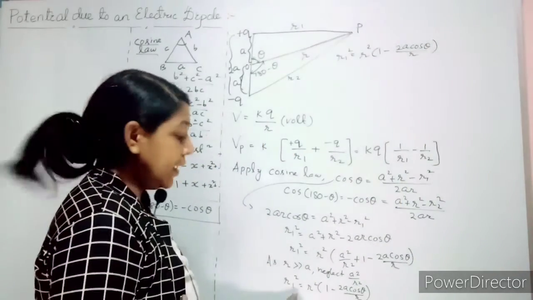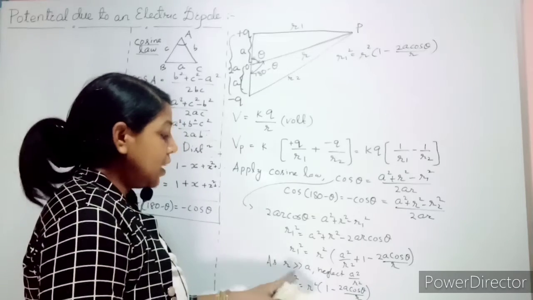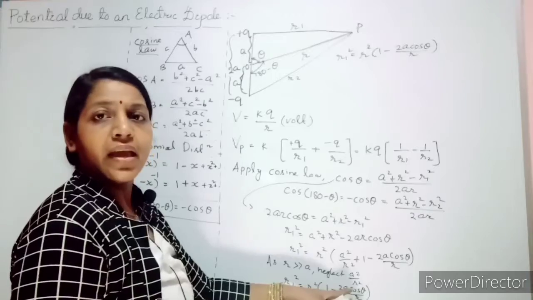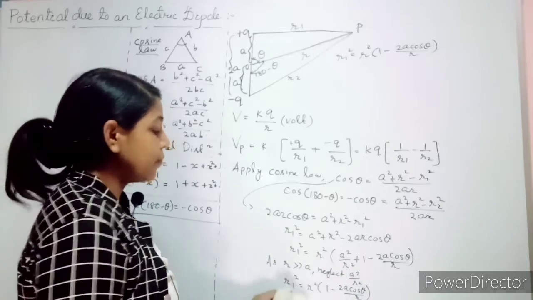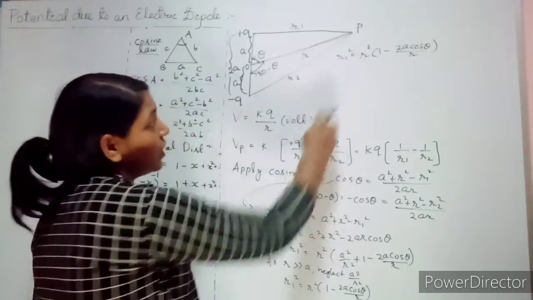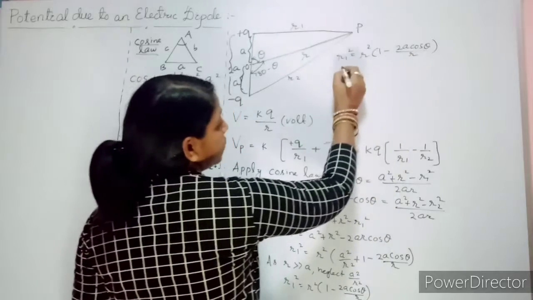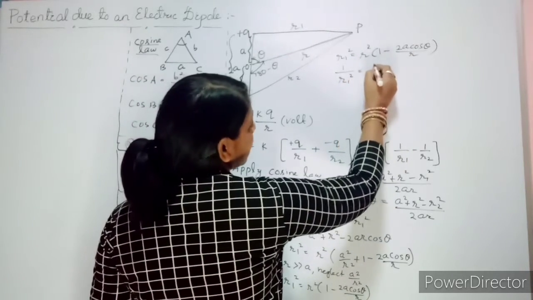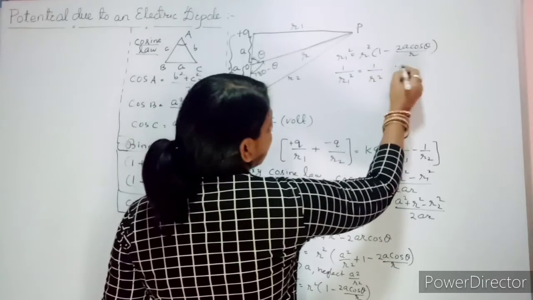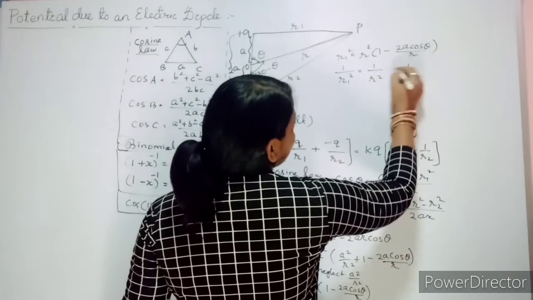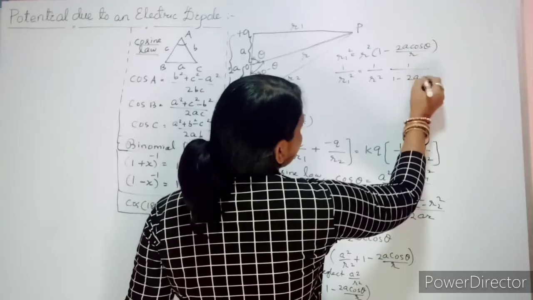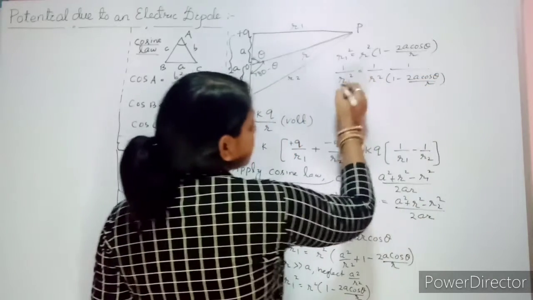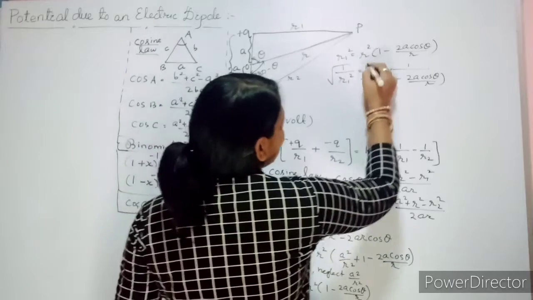Because we have neglected our value as r is much greater than a, so we are neglecting the a square by r square term as 0. So by neglecting that term only, now we are getting this factor. But we want 1 by r1. So write it 1 by r1 square equal to 1 by r square into 1 by 1 minus 2a cos theta by r. So take the root of all.